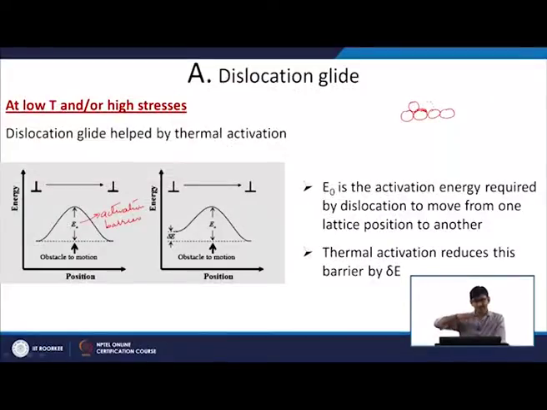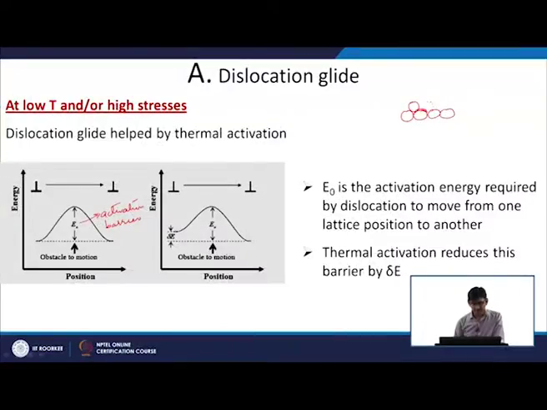It reduces the barrier because of the thermal vibration, the atoms vibrate about their mean position. It kind of gives you an additional platform for the atom to go from one position to the next one. So, that extra energy which is given by the temperature is called delta E here. You can see my dislocation is already at a higher potential energy than the next position. So, now it has to climb only the barrier which is E naught minus delta E. So, this is what is helping the dislocation to move.